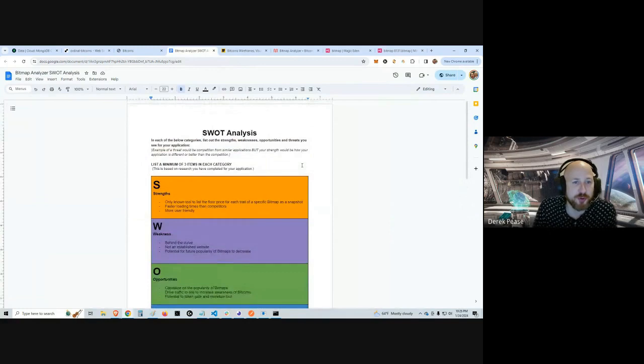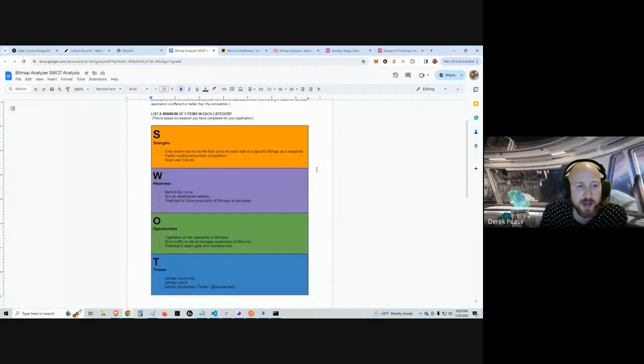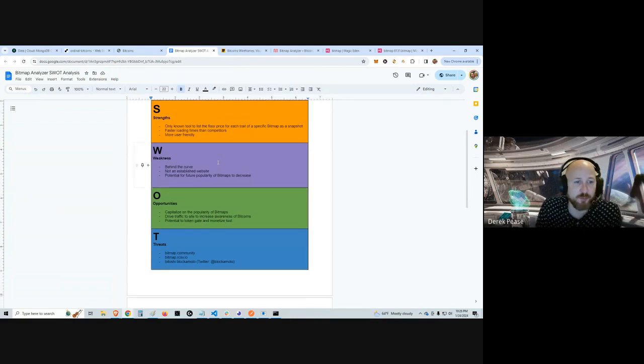So the SWOT analysis for the tool that I built, which was the Bitmap floor price analyzer. A strength of the project is it's the only known tool that will list the floor price at a glance for each trait of a specific Bitmap NFT. It'll load faster than other competitors, and it's a more user-friendly site.